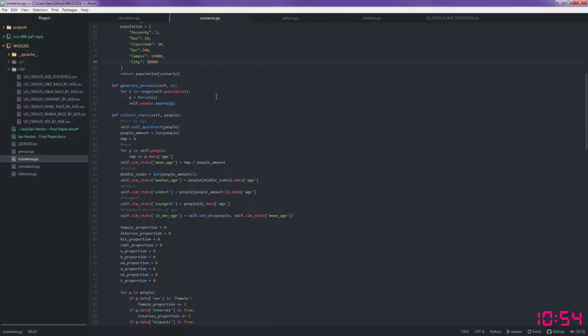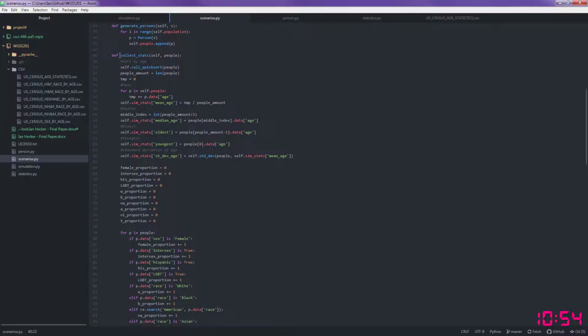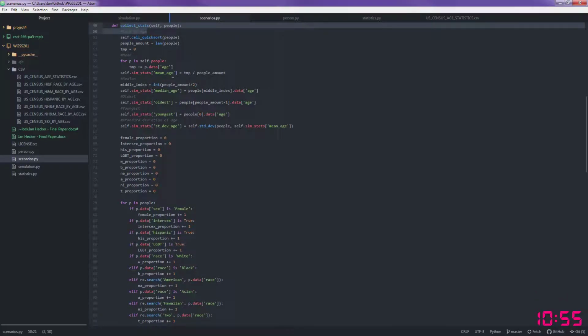That particular scenario with that array of people will then get called by this collect stats method, and it'll collect certain stats about that group of people. Like it'll collect the mean age, the median age, the oldest and the youngest, and the standard deviation of the age in that group.